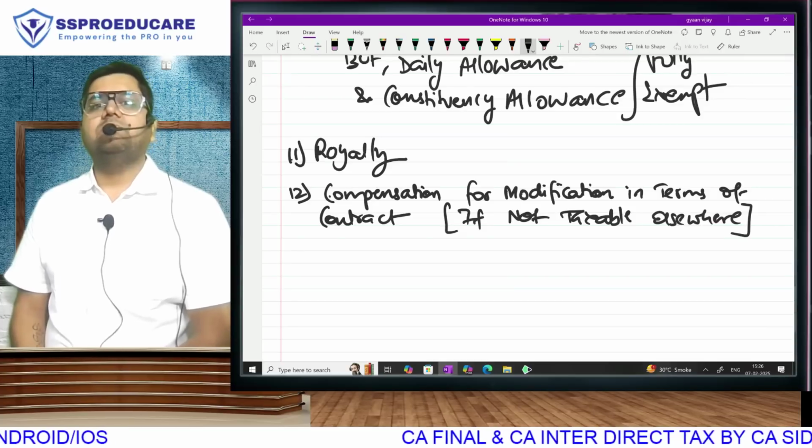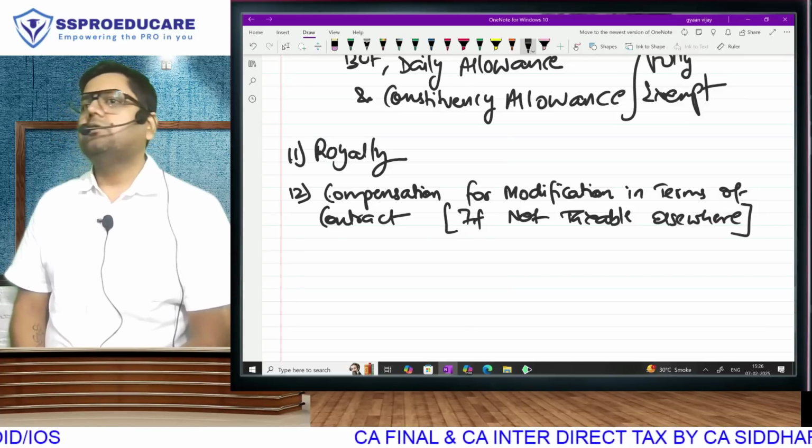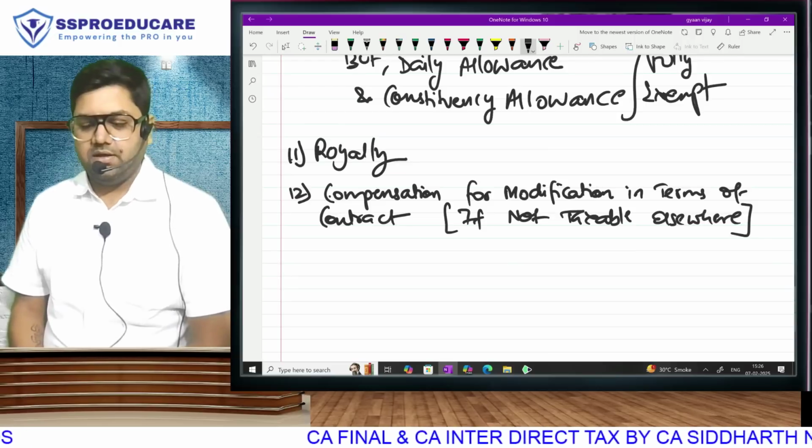Compensation for modification in terms of contract if it is not taxable anywhere else.